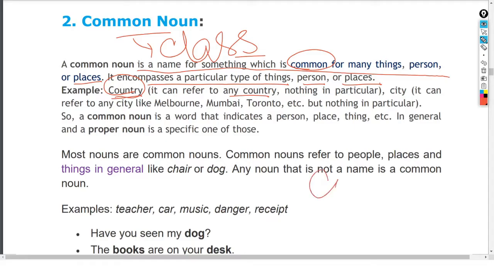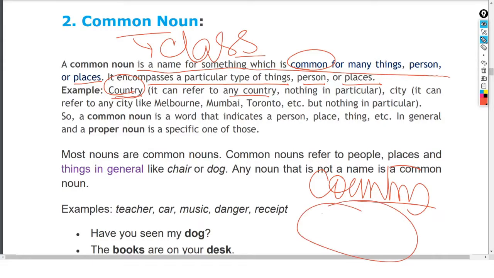So जब हम country की बात करेंगे, suppose country is the common name, और country के अंदर मतलब क्या क्या आ सकते हैं, तो इसमें दुनिया के जितने भी countries हैं, starting from India. So there is Pakistan, there is Bangladesh, there is the United Kingdom, there is the United States of America, all these and so on. That means country is a common noun.